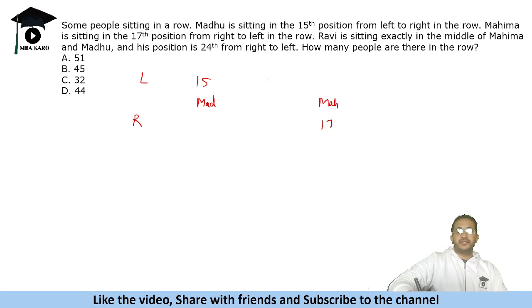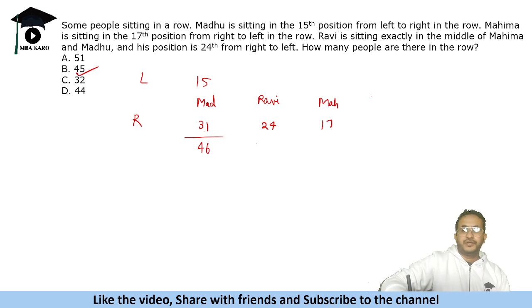Ravi is exactly in the middle of these two. And his position is 24th from right to left. So his position is 24th from right. Okay. So this will be 31st from, like, the position will be 31. So addition gives 46. That means there are 45 people.